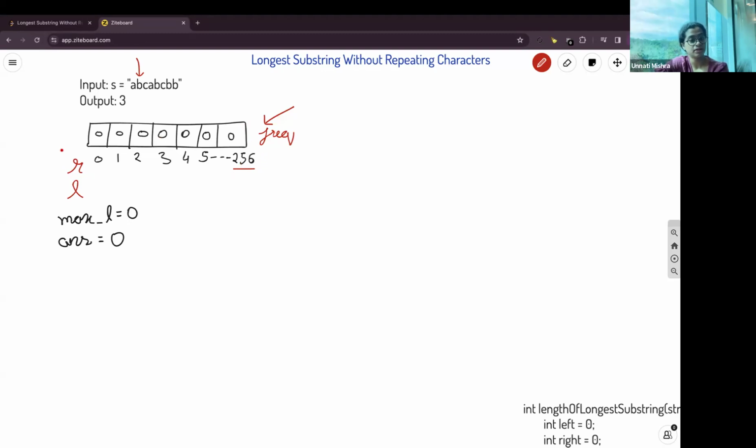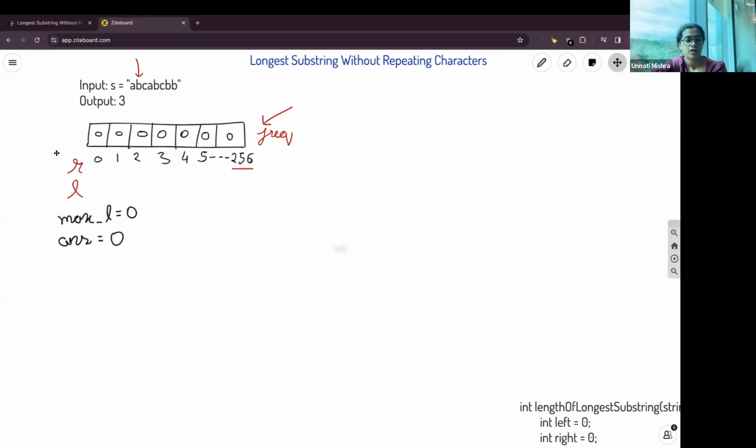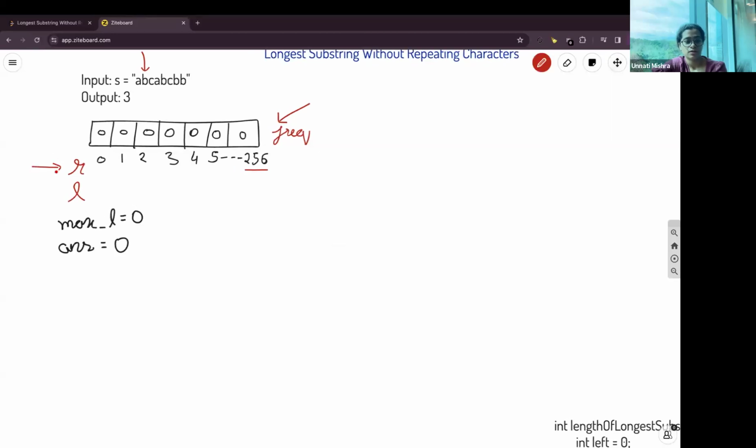We'll initialize it as 0 because we are storing the frequency of all the characters of the input string. We'll take 2 pointers, right and left pointer. So this question is going to be solved using the 2 pointers approach. Both right and left pointer will point to 0.